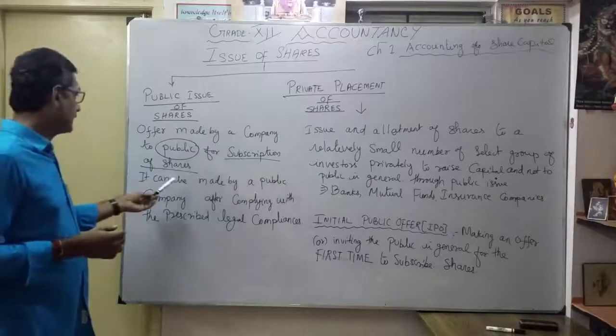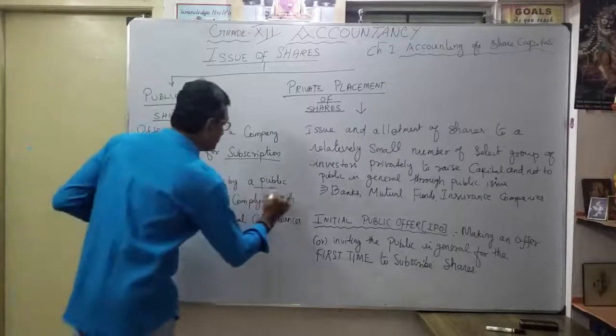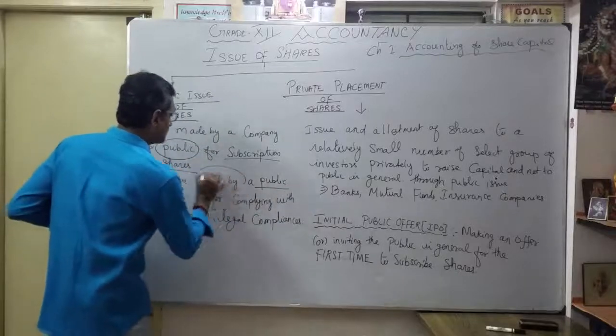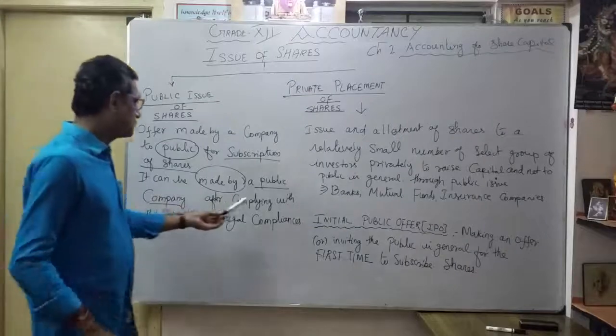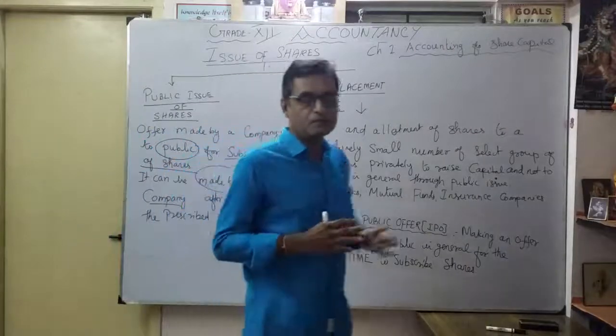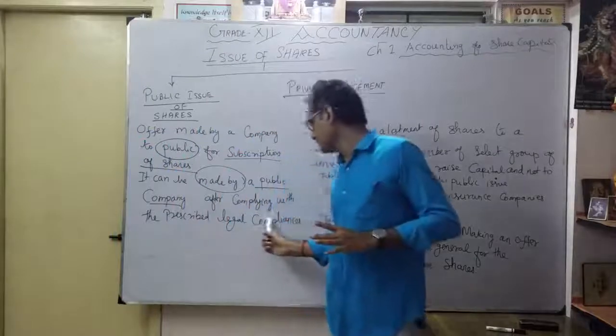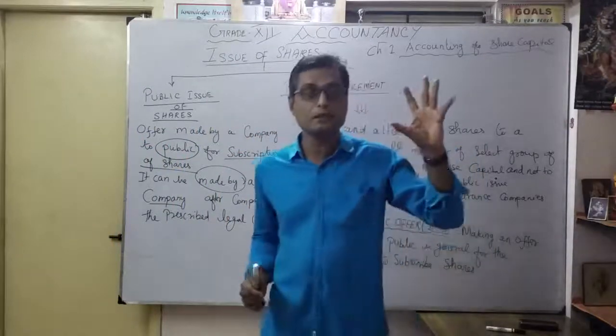It can be made only by a public company. Made by whom? Only the public company, after complying with the prescribed legal compliances. What are the basic legal compliances? We already discussed them in incorporation of the company.